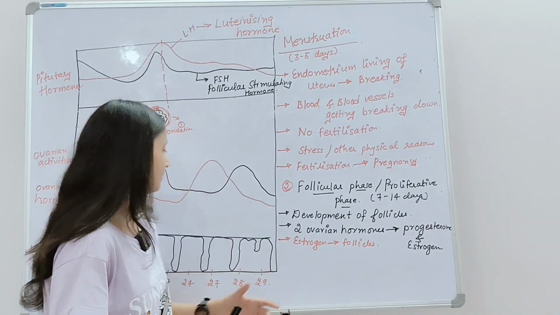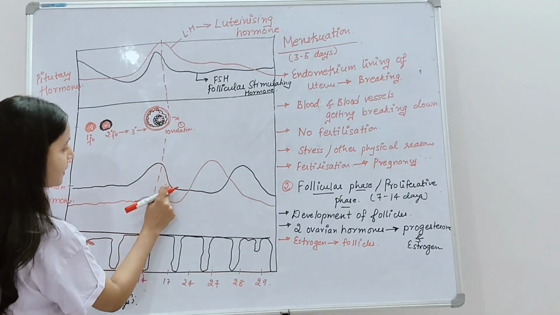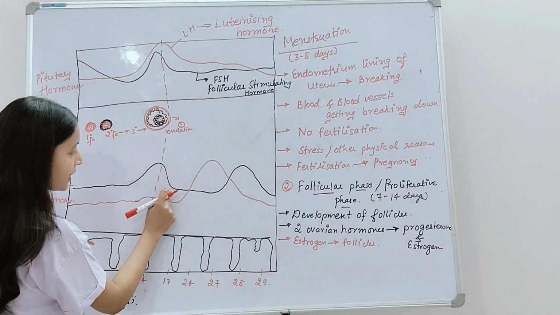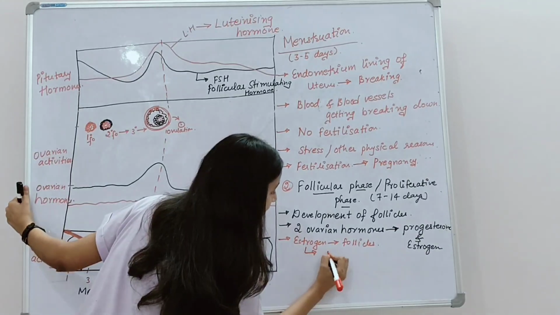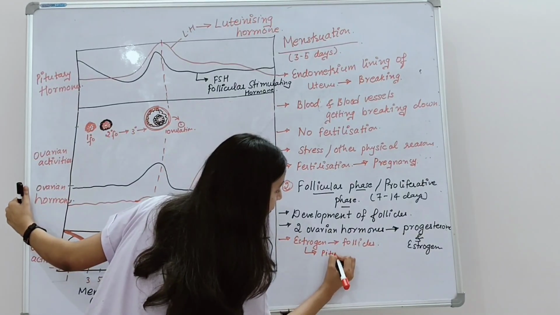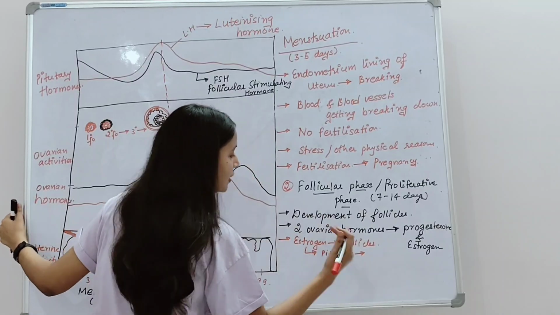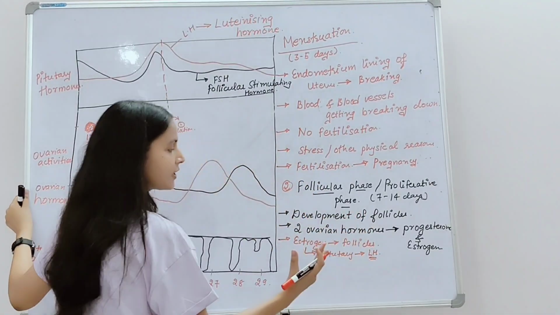So the peak in the estrogen level takes place at the 14th day. The peak in the estrogen level stimulates the pituitary gland to secrete more LH, that is luteinizing hormone.